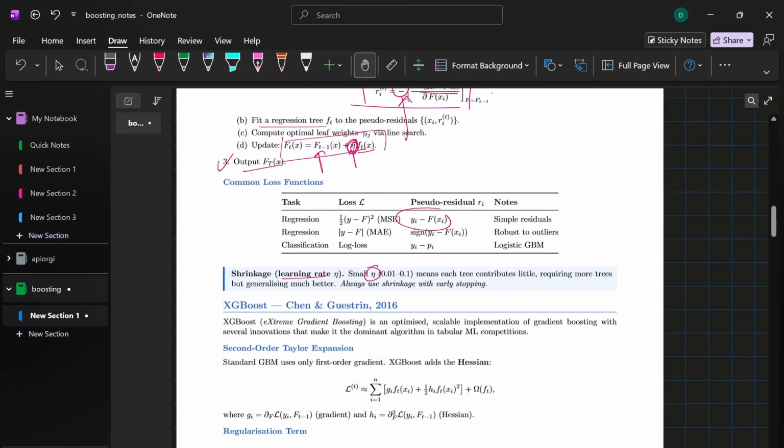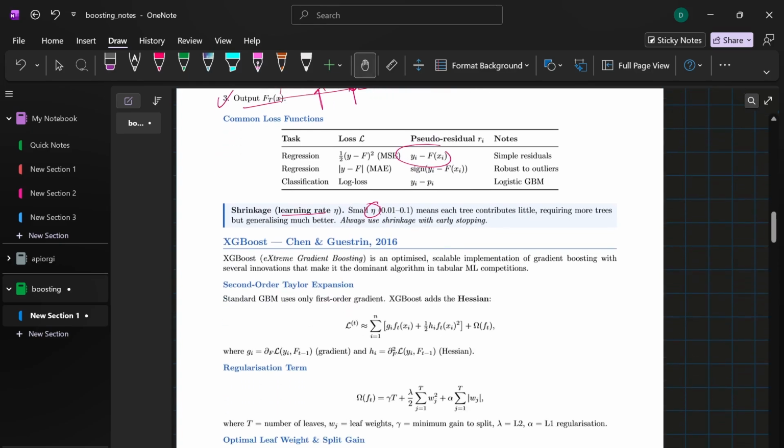Now, while we can see that GBM is mathematically very beautiful, it struggles to train on a massive data set with the help of gradient descent. We need to make the process faster. For that, we have the extreme gradient boosting, or XGBoost.